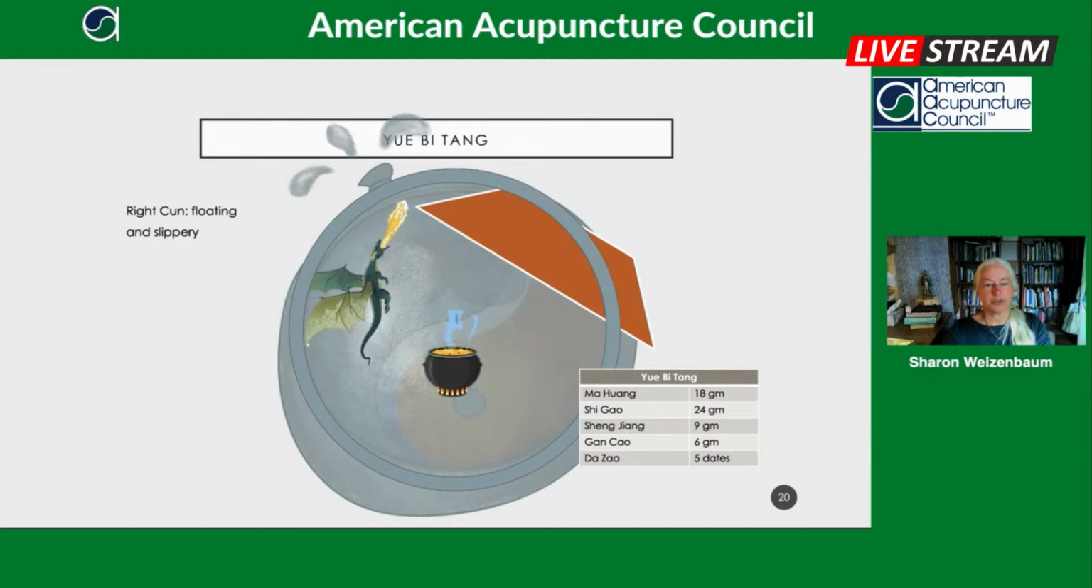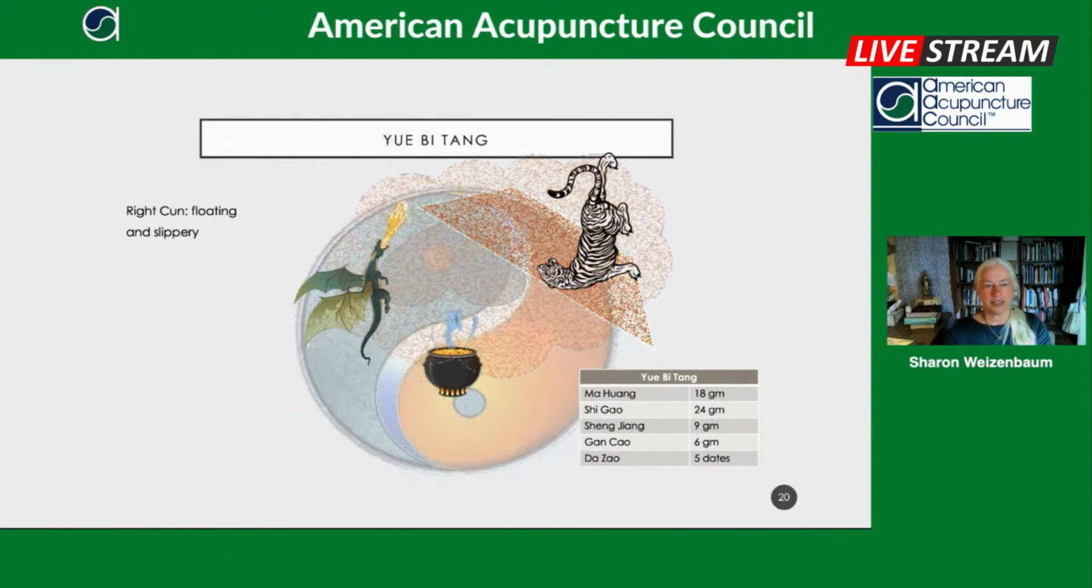So we add the blue-green dragon, Mahuang, Shengjiang, and the white tiger. And it opens things up and clears the heat, so the water swelling goes away and the heat is cleared and the person is comfortable. Again, an amazing formula when it's given at the right moment.